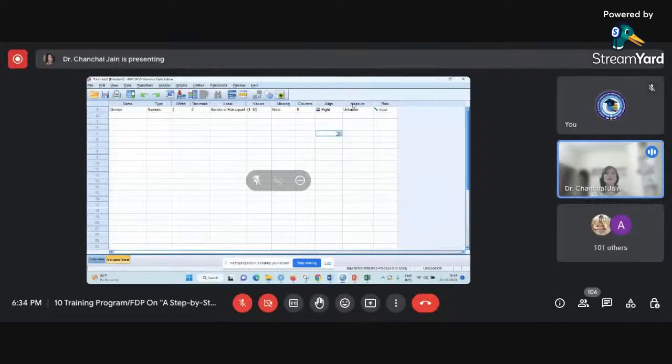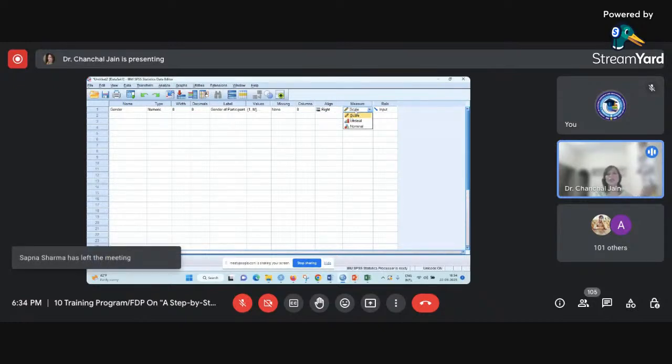This is the most important thing. This is the measurement scale. I hope it has already been covered by the previous experts. Measure will tell us what the measurement scale of your variable is. Usually we know that there are 4 measurement scales: nominal, ordinal, interval, and ratio. But in SPSS there are only 3 scales: nominal, ordinal, and scale. This scale will club interval and ratio.